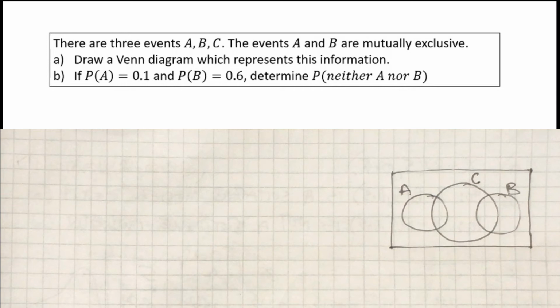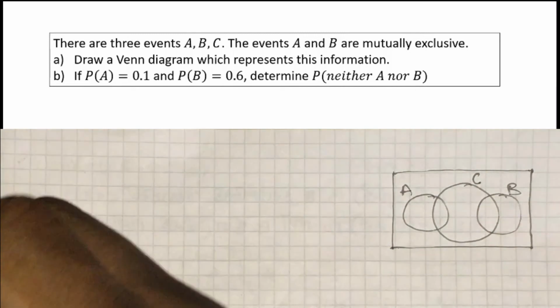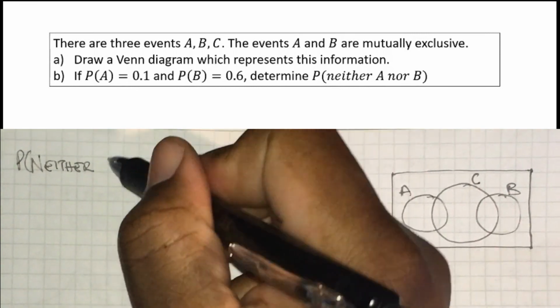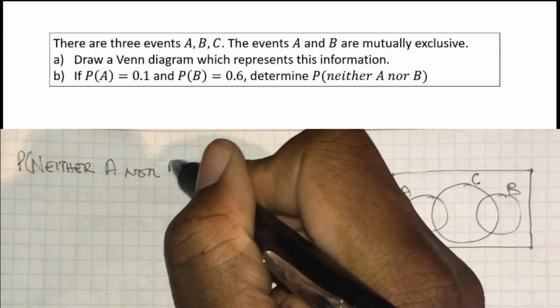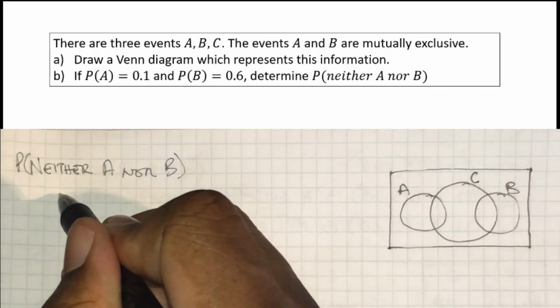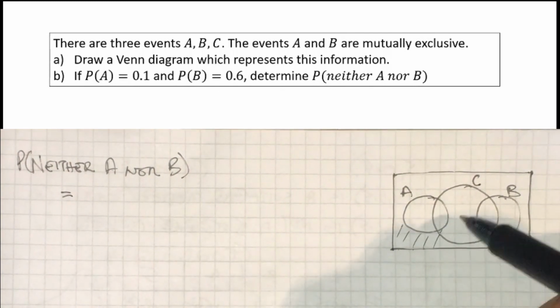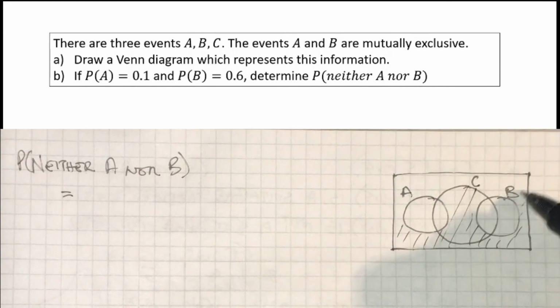Happy with that. We're told the probability of A equals 0.1 and the probability of B equals 0.6. Can we determine the probability that it's neither A nor B? Well, neither A nor B is going to be any of the space outside of circle A or outside of circle B. So I can just shade that in quickly so I get an idea of what I'm looking for.